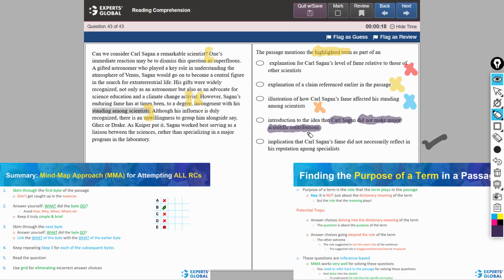It has only been discussed that his work was of a certain type rather than being of another type that leads to a scientist being remarkable. In fact, the passage has already discussed some of his significant scientific contributions. Therefore, answer choice D is incorrect. E is the correct answer choice.